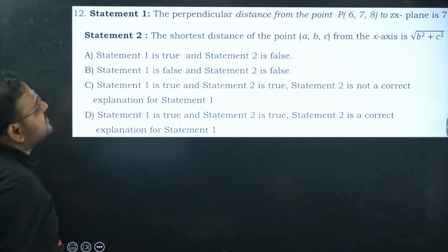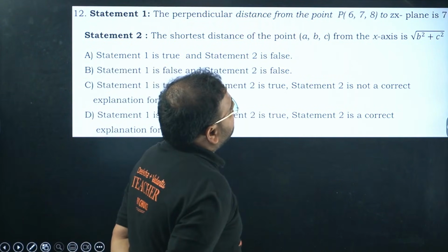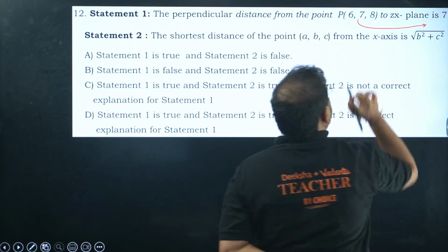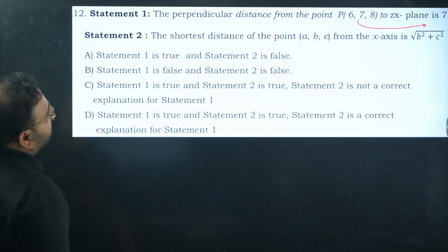The perpendicular distance from the point P(6, 7, 8) from the z-axis will be what? This will be simply the y coordinate. So 7 is correct. Simply the y coordinate is correct. So true. Distance between the point and the x-axis is what?